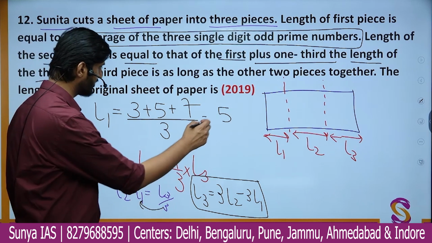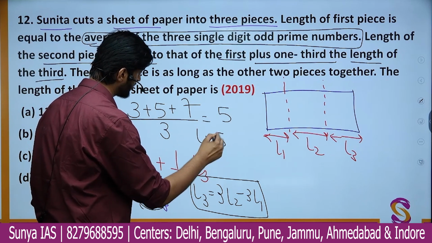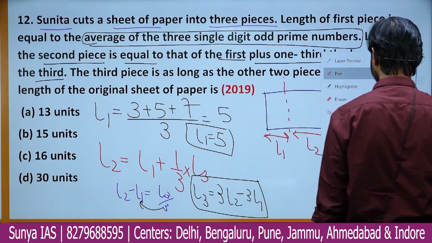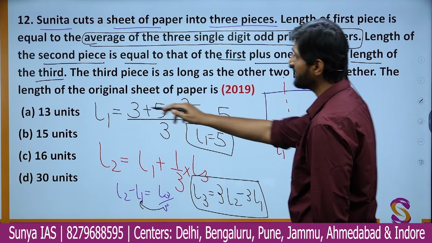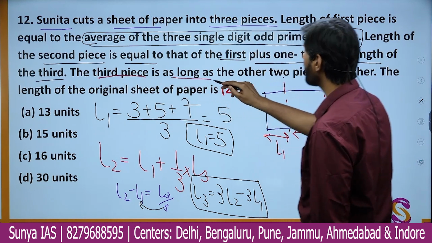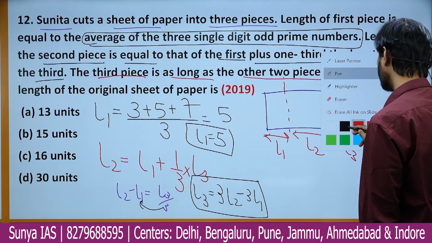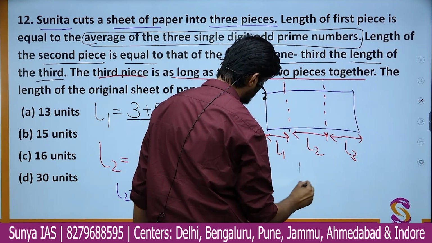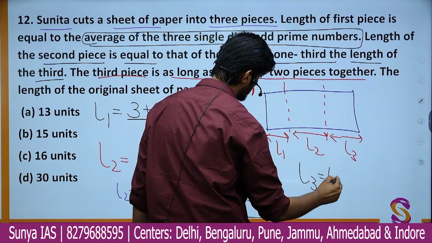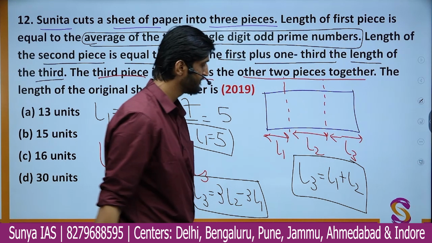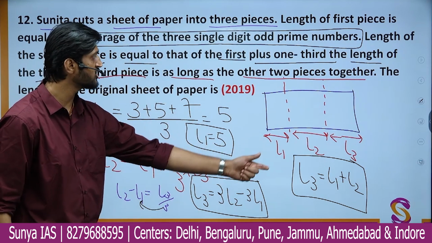Initially we got the value of L1 as 5. That is also one more information. Now the question further says that the third piece is as long as the other 2 pieces together. So simply you can say that the third equation is nothing but L3 is equal to L1 plus L2. Put very simply, right? These are the 3 equations using which we can find what?